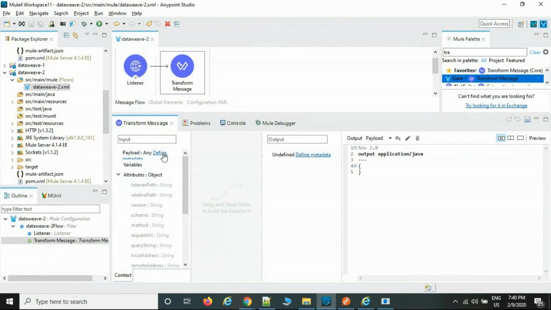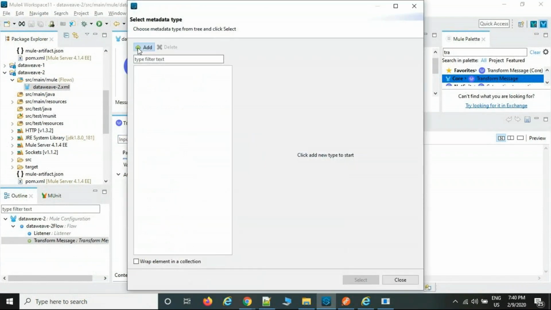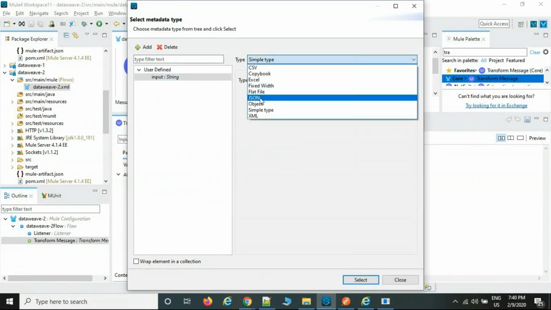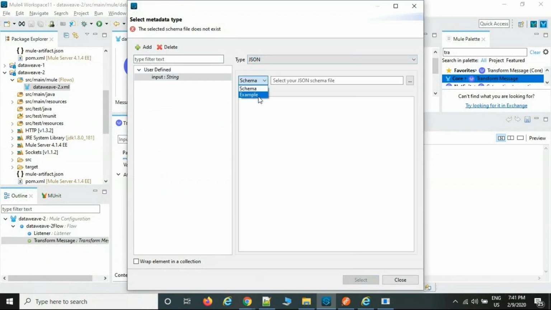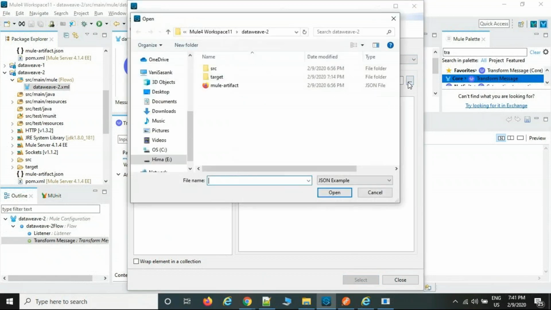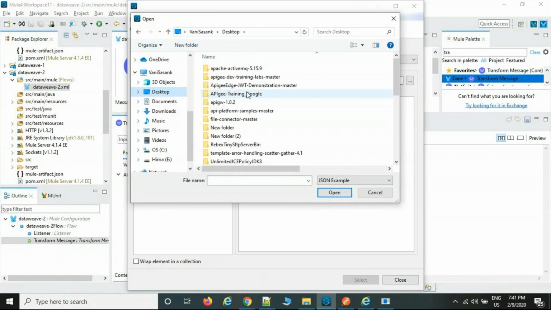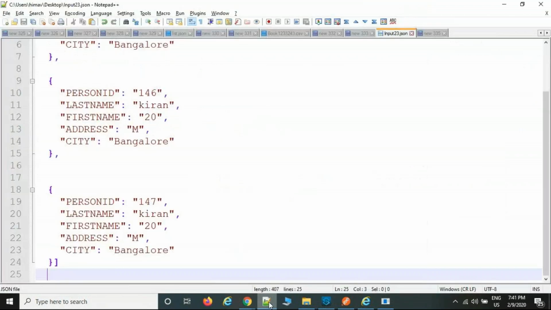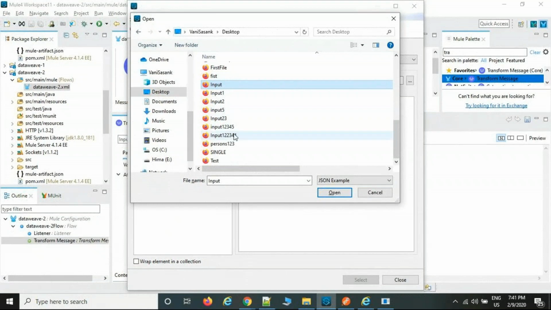Go back. Just import. Input, this input file. JSON. Example, desktop, put 23, right? What is the name of this? Input 23 JSON. Yeah, input.